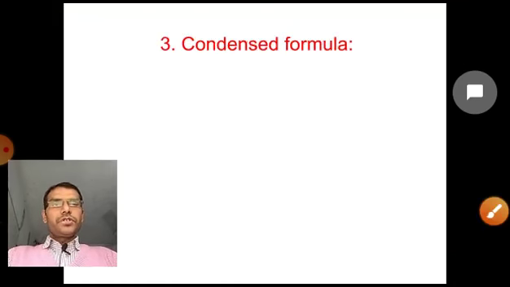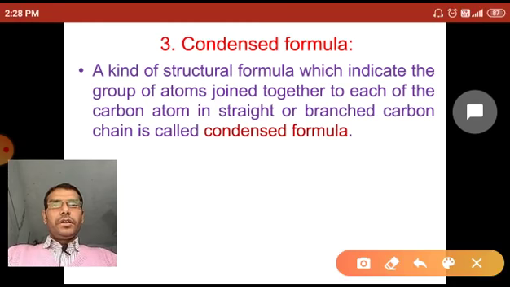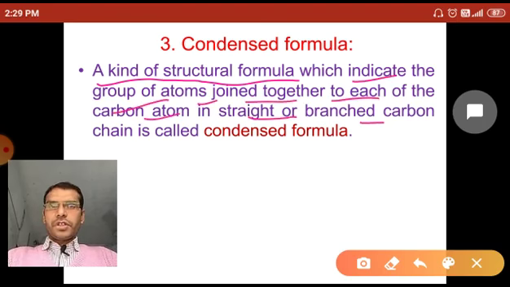Now what is the condensed formula? It is a kind of structural formula which indicates the group of atoms joined to each of the carbon atoms in a straight or branched carbon chain. It's called the condensed formula. So it is a kind of structural formula in which they indicate the group of atoms which are joined to each of the carbons in a straight chain or branched chain. That structural formula is called the condensed formula.